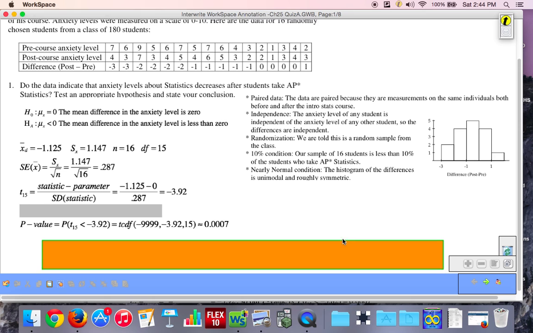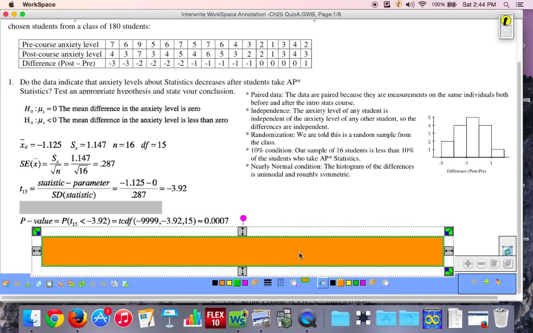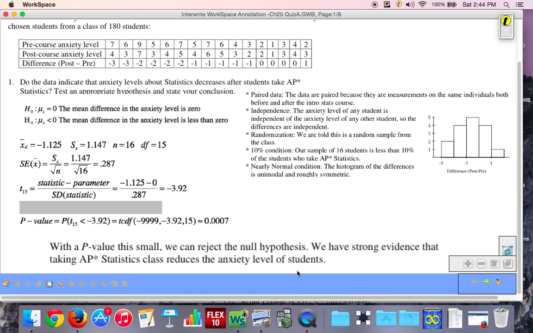Now, clearly, our p-value is very, very small. And we know when our p-value is very, very small, we are going to reject our null hypothesis. So with a p-value this small, we can reject the null hypothesis. We have strong evidence that taking an AP Statistics class reduces the anxiety level of students.